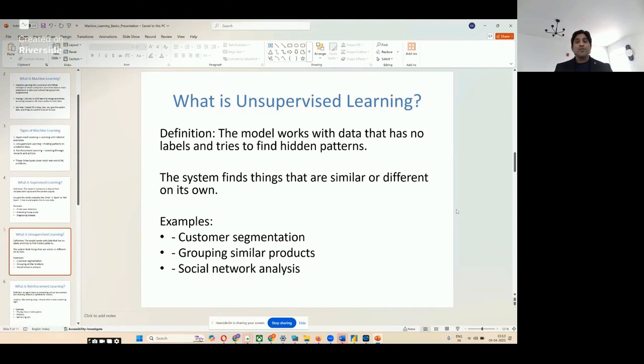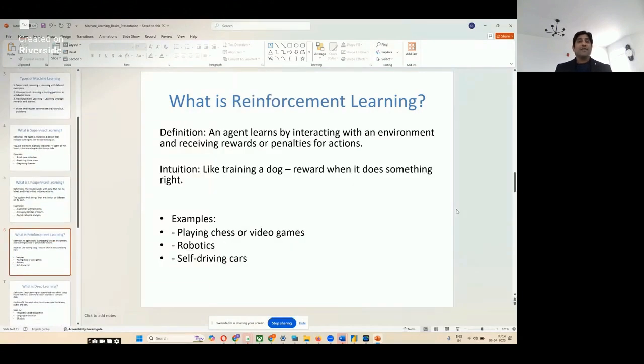So what is unsupervised learning? Here the model works with data which has no labels and tries to find hidden patterns. The system itself finds things that are similar or different using techniques like clustering and association mining. Examples include customer segmentation, grouping similar products, and social network analysis. All this comes under the bracket of unsupervised learning.